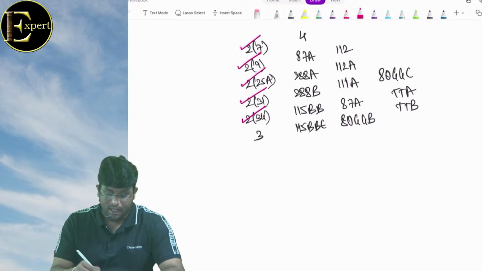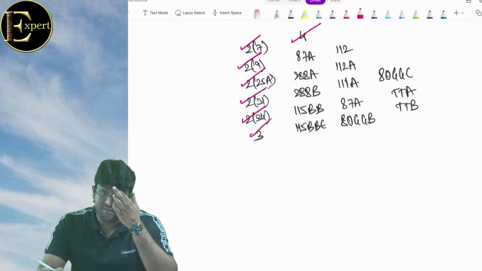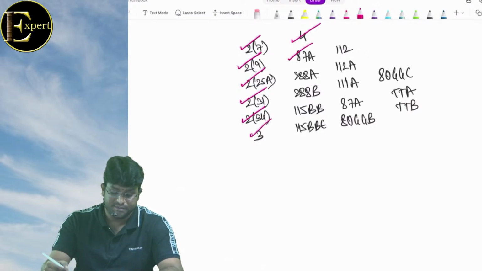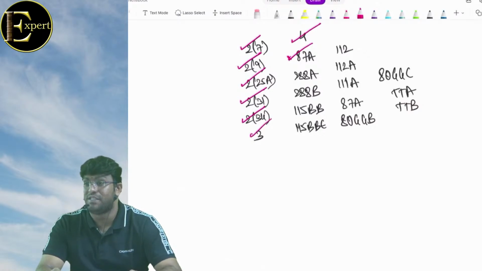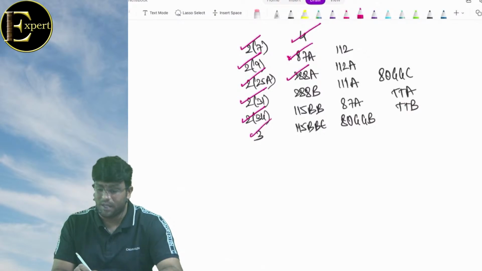Section 3, Section 4. What does the charging section say? Income earned by an assessee during the previous year is chargeable to tax in the assessment year. 87A, allowed to whom? Only for a resident individual whose total income does not exceed 5 lakh. How much is the rebate? Tax payable or 12,500, whichever is lower. Good. 288A, rounding off of total income. 288B, rounding off of tax payable.